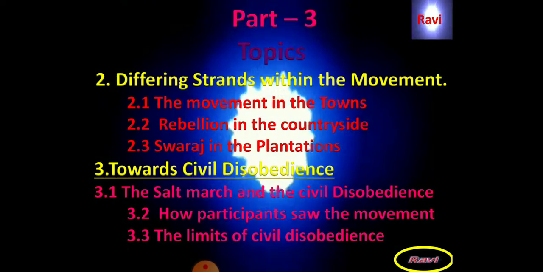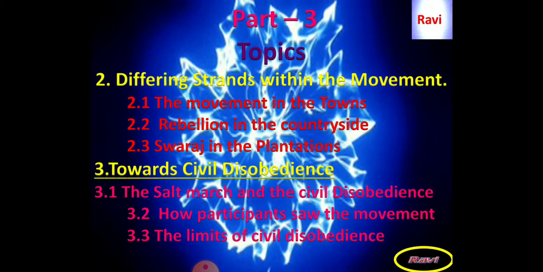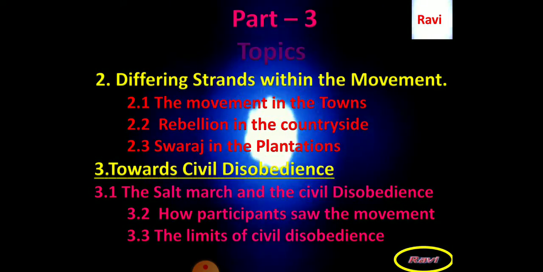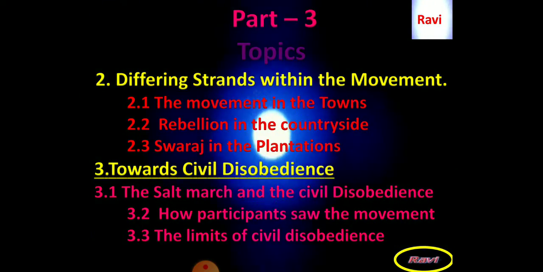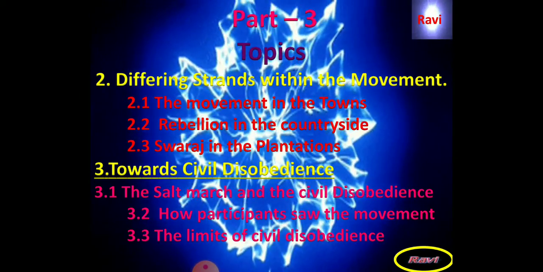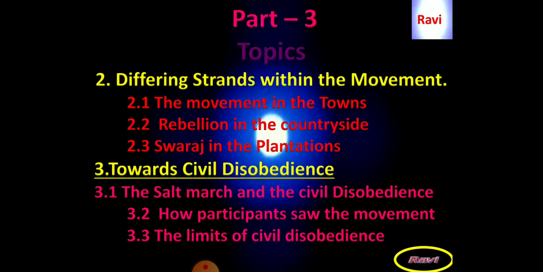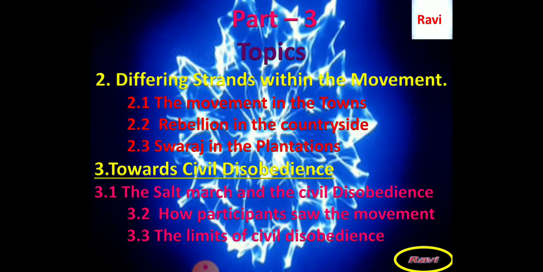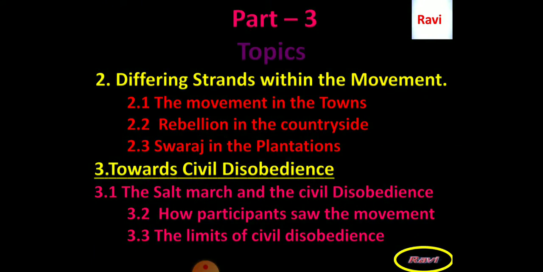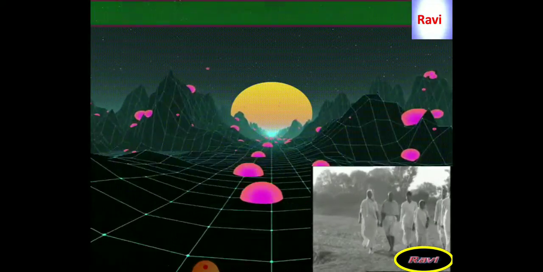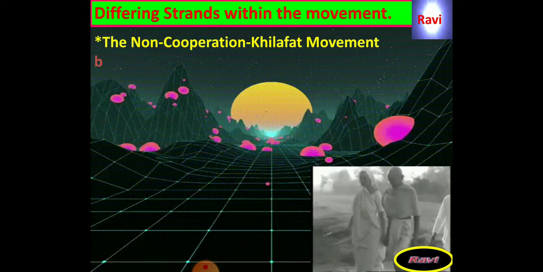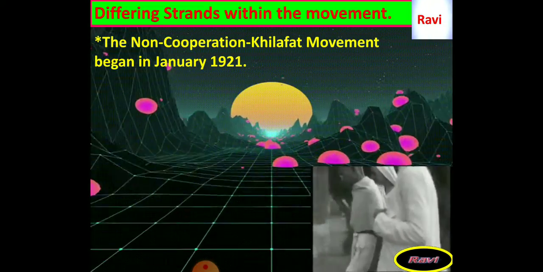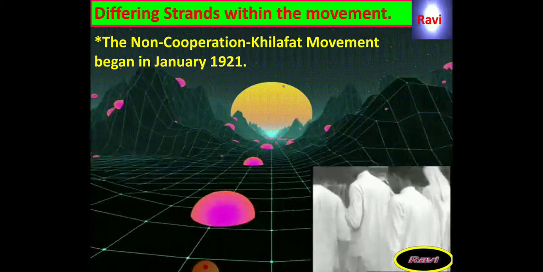And also I am going to explain about towards civil disobedience movement under the first subtopic, that is the Salt March and the civil disobedience. These are the subtopics which I am going to explain in part 3 of nationalism in India from history. Today's topic is about differing strands within the movement.